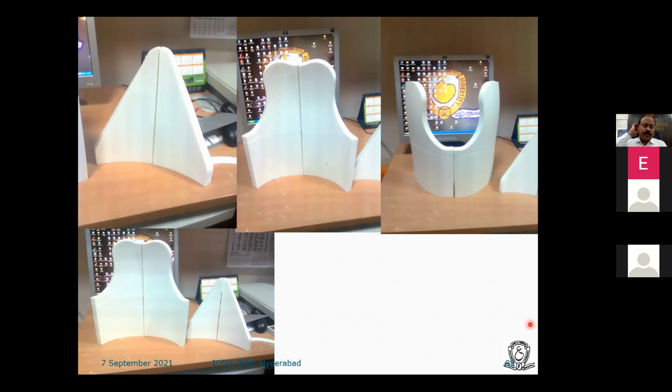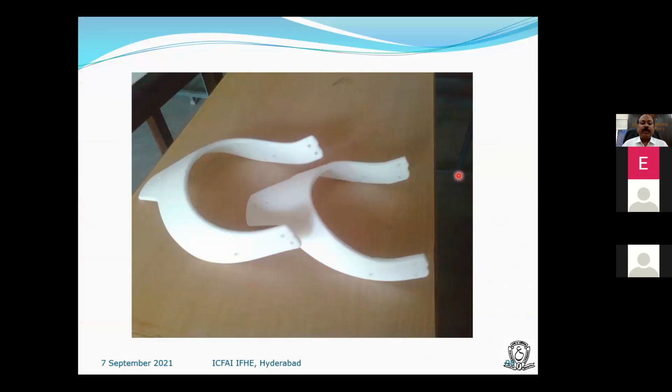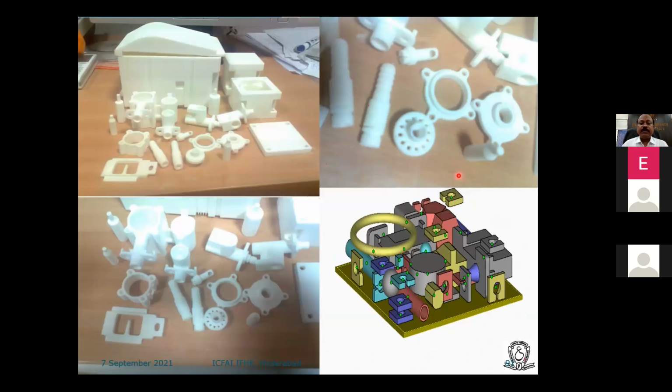Yes. So this is an armor body, a bulletproof jacket for the Indian Army. We built it at our center, and it was tested, and it is successfully installed in the Indian Army. And a knee brace, and this is another example where, if assemblies are sometimes not required, we also go for printing of individual parts, and all this will go inside, and we can connect a motor and run it successfully.